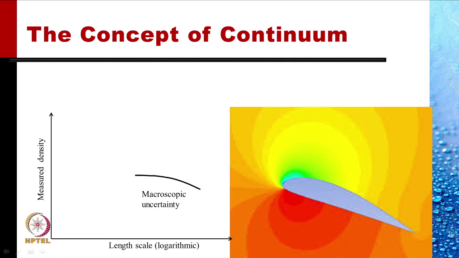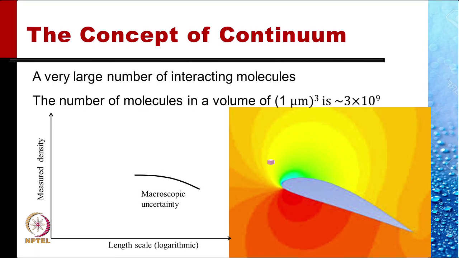The narrower that we go, the more we are going to see the density variation. After a certain limit, if we decrease the size further, the density defined as delta M by delta V would not change very much.